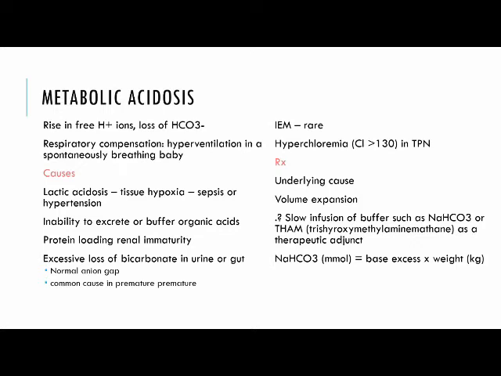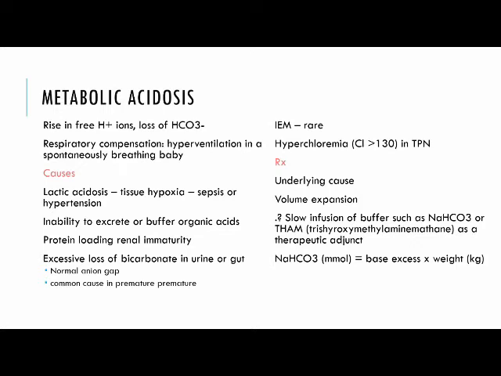The respiratory components of acid-base imbalance will be dealt with later during the respiratory physiology class. I should be discussing metabolic acid-base imbalance. Metabolic acidosis is due to a rise in free proton ions and loss of bicarbonate. Respiratory compensation occurs in primary metabolic acidosis by hyperventilation in a spontaneously breathing baby. However, it cannot hyperventilate to an extent where alkalosis develops, as it can never overcompensate.